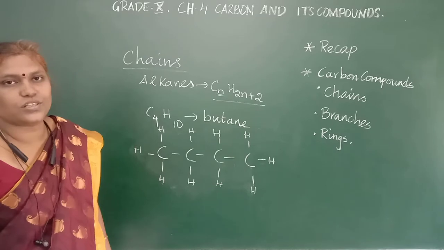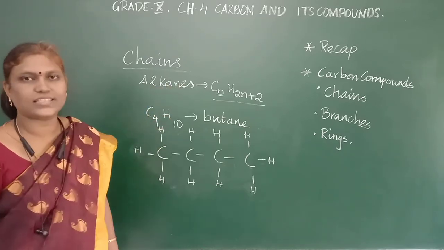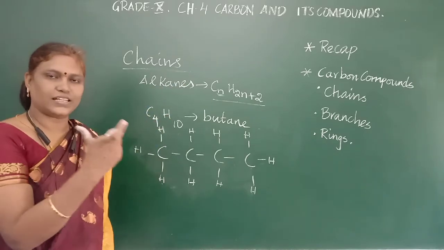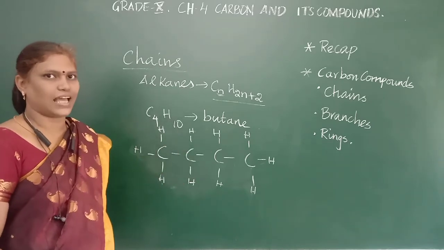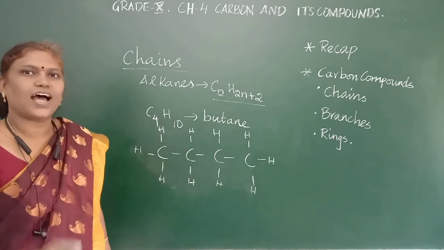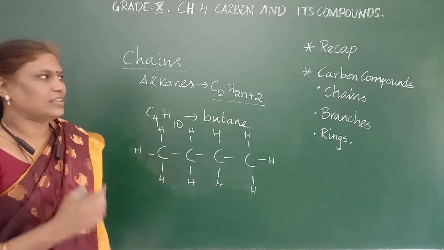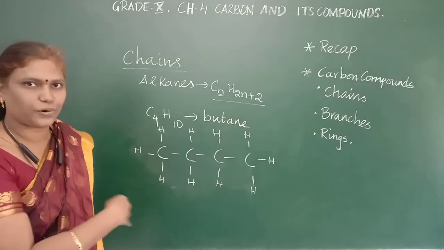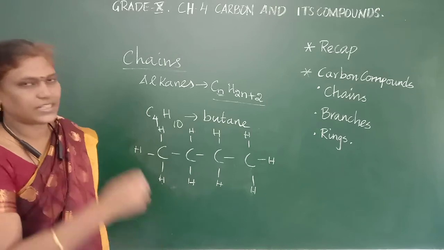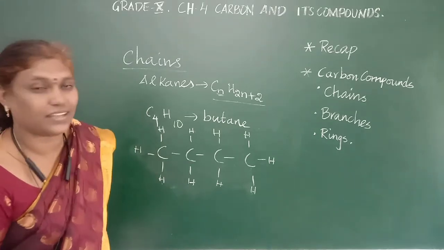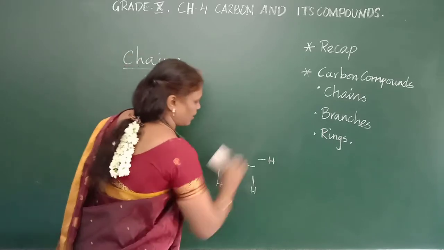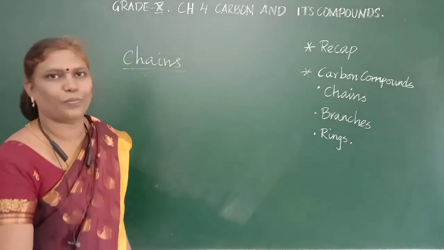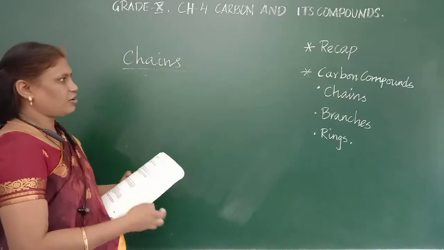So these carbon compounds are called hydrocarbons. The name itself says that hydrogen and carbon are present there. So these compounds are called hydrocarbons. Which compounds are we seeing? Carbon compounds in linear structure chains. Okay, the pentane and hexane is your homework. Now we can go for the next.